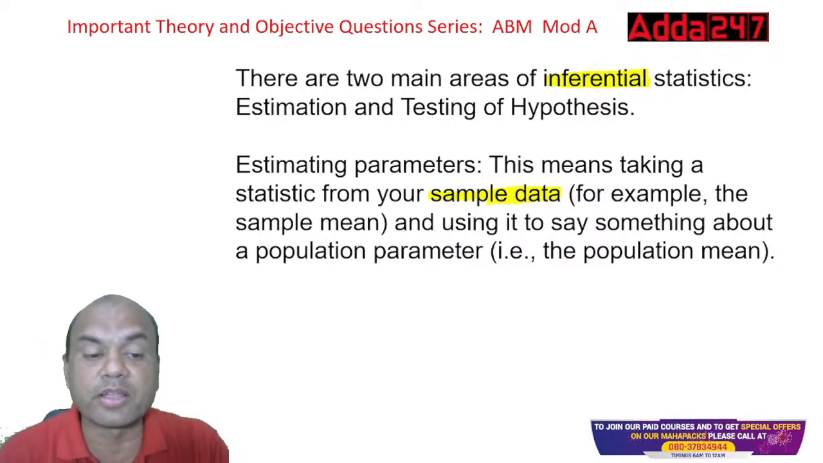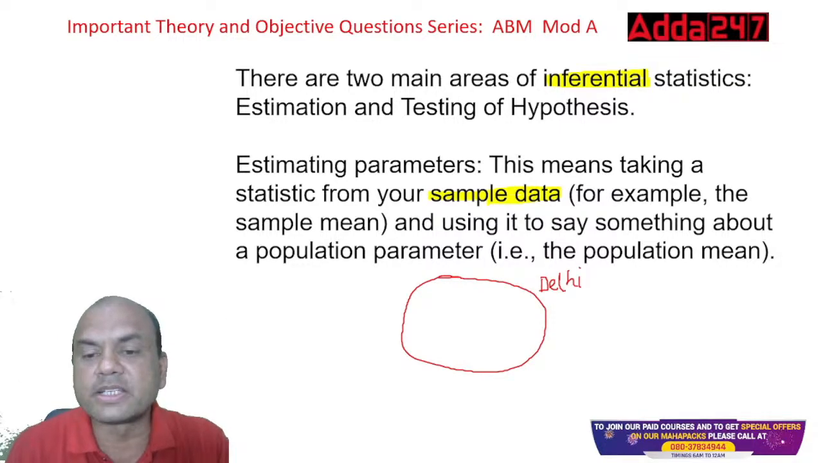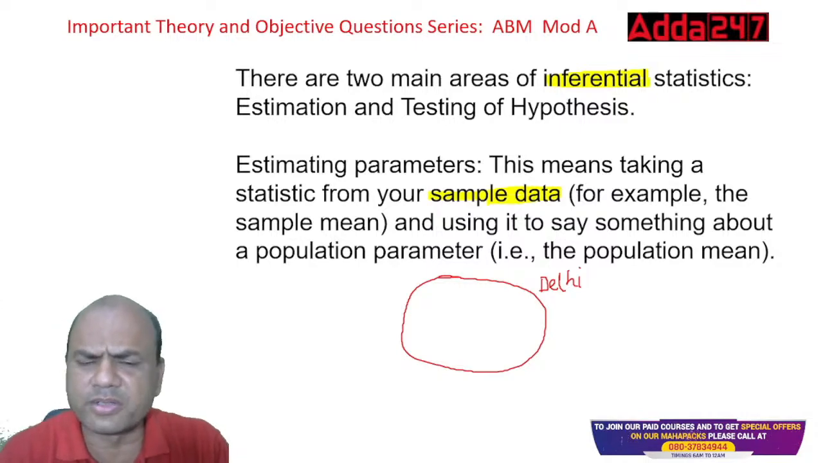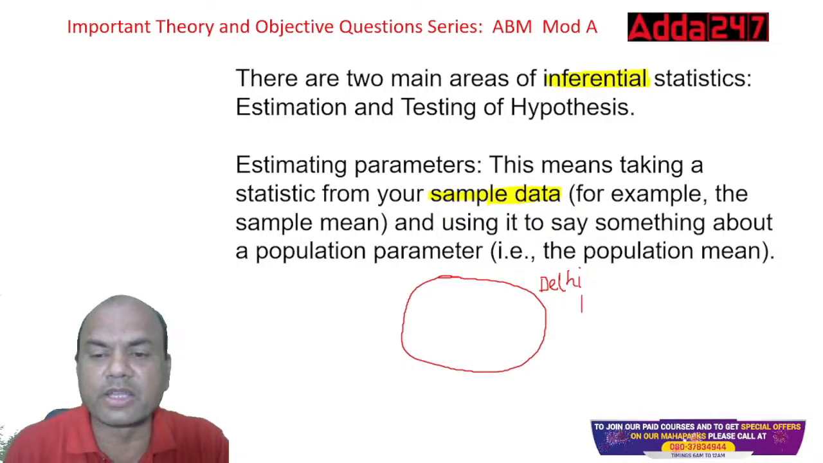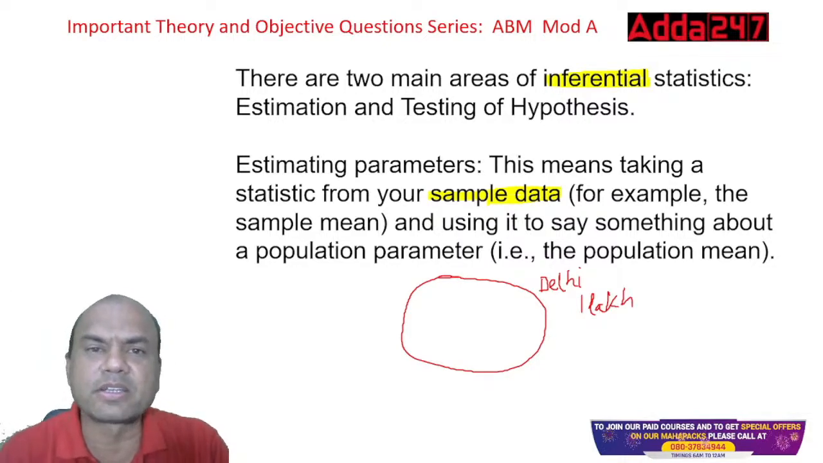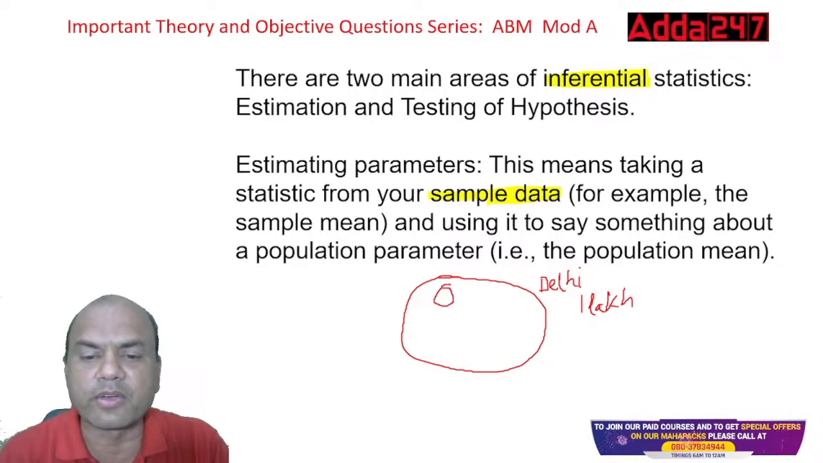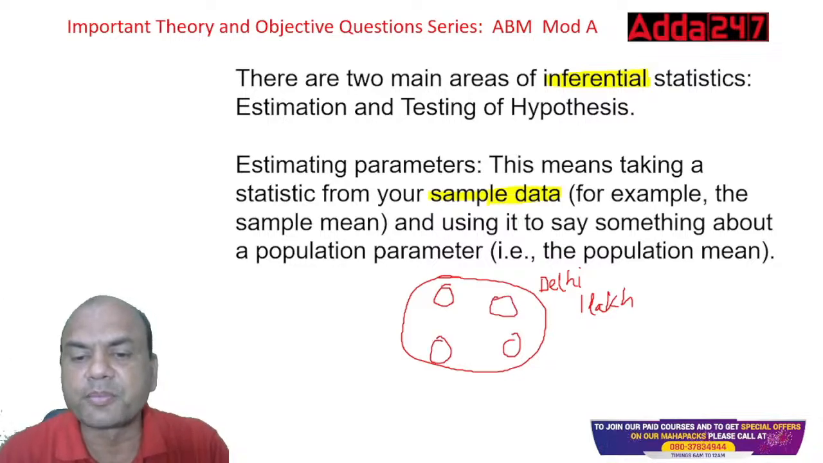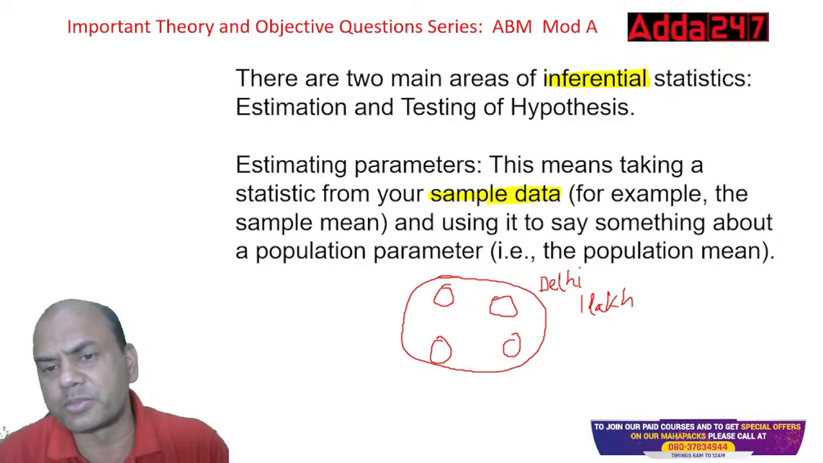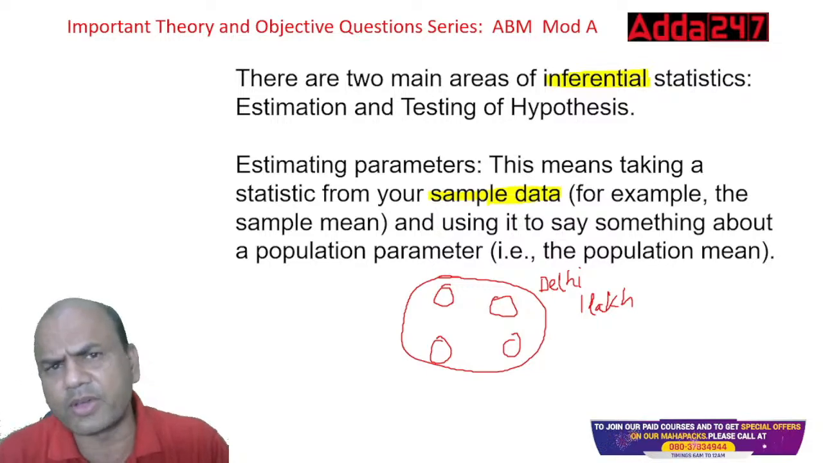Let me explain this concept. Suppose this is my state, let's say Delhi. Let's say I have to do a survey of 1 lakh people in Delhi. Will I be able to survey 1 lakh people? Not possible. So I'll take samples from four corners of Delhi and find out whatever I require. Suppose I require the average salary of Delhi.